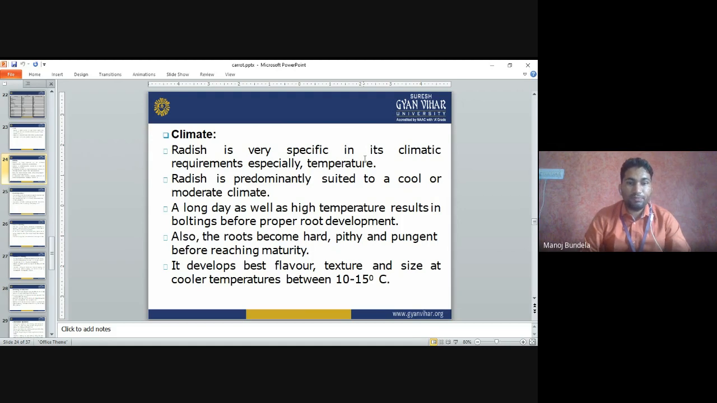Radish develops its best flavor, texture and size at the cooler temperature of 10 to 15 degrees centigrade. This temperature is best for radish. If the temperature is higher, pithiness will develop and it is not accepted by the consumers.